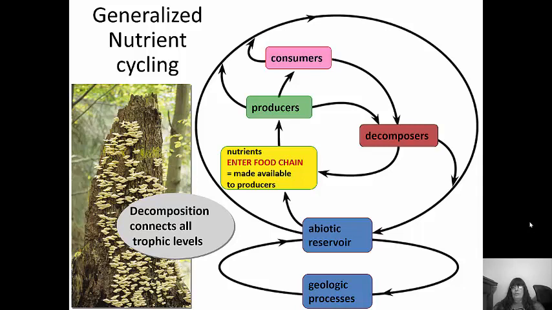So decomposers' role is to come in and break down all of that organic material and recycle any nutrients that are left over. The decomposers are going to recycle them and then add them to that abiotic reservoir. So the abiotic reservoir has two things adding to it: geological processes and decomposers. So decomposition is basically what connects all of the trophic levels together. That picture over there is a picture of shelf fungi, which are decomposers, breaking down that tree. Now keep in mind, it's going to take a while for them to break down that tree. It doesn't happen overnight.